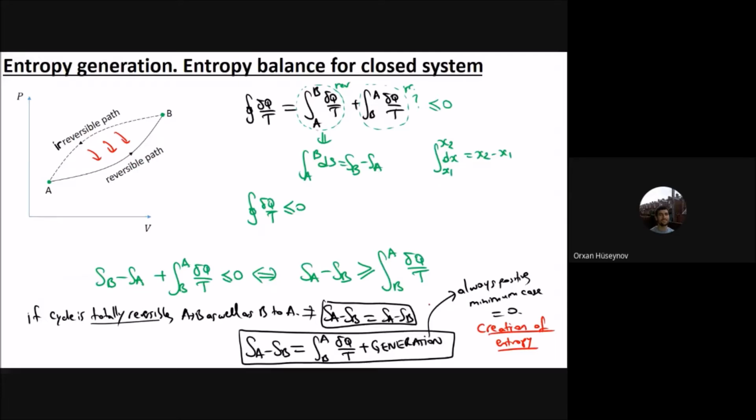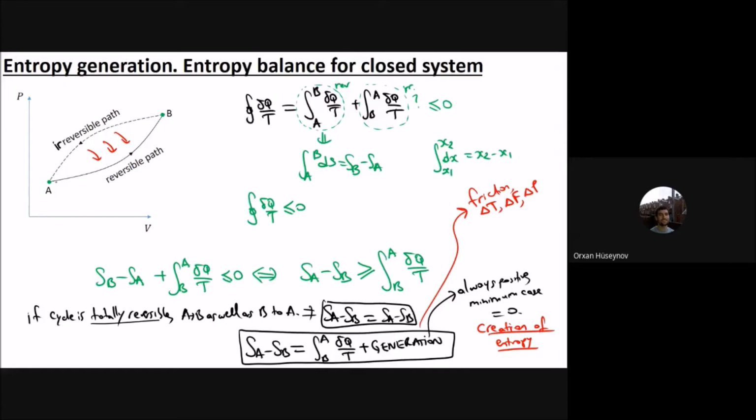It can be the source of this generation term. Since it is irreversible, we have talked about this one, it can be friction, or it can be a finite temperature difference ΔT, or a force difference, or ΔP, any finite gradient that will create the generation of entropy. But if it is reversible, there will not be a generation term.